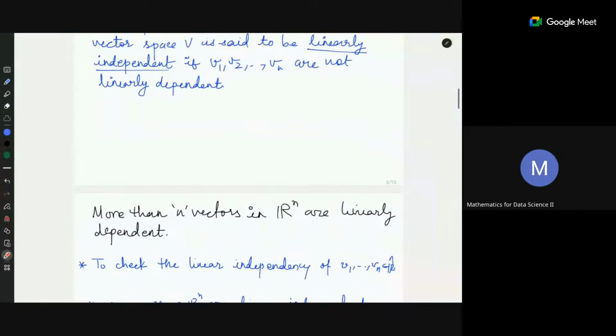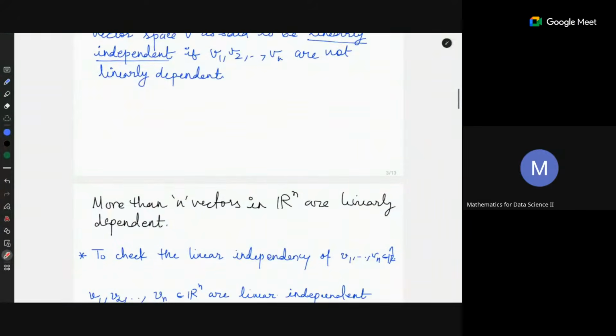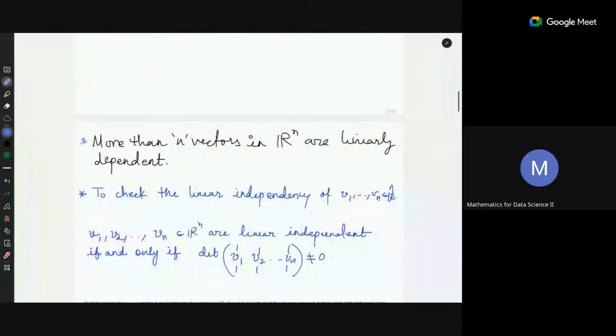This is also one of the observations that we saw in the live session: more than n vectors in Rn are always linearly dependent. And to check the independency of n vectors in Rn, we can use the determinant.